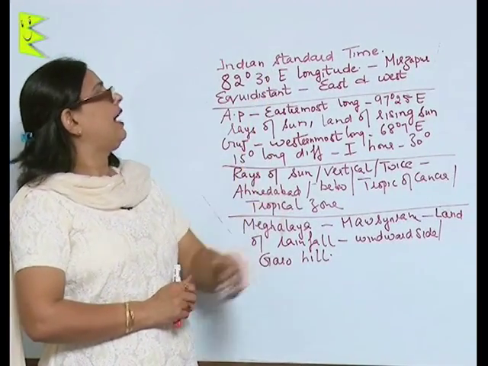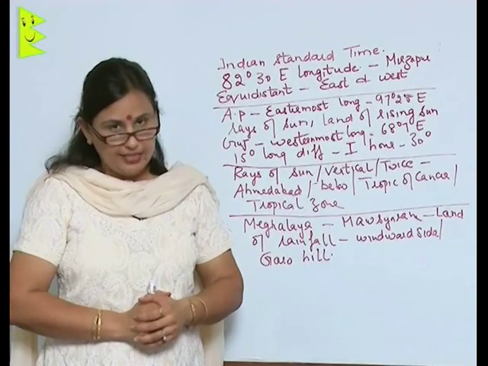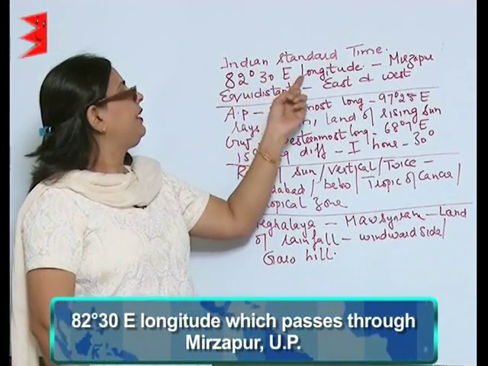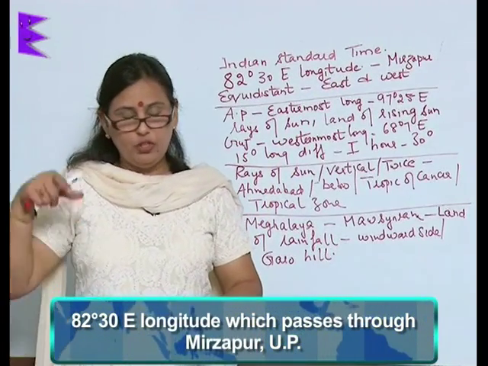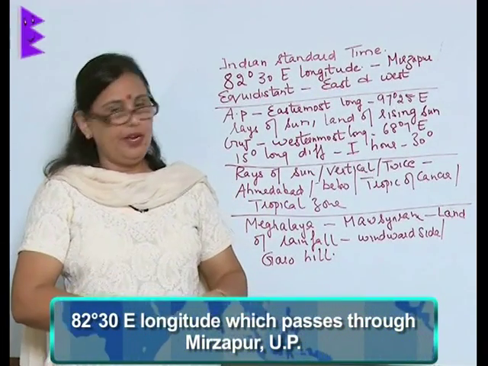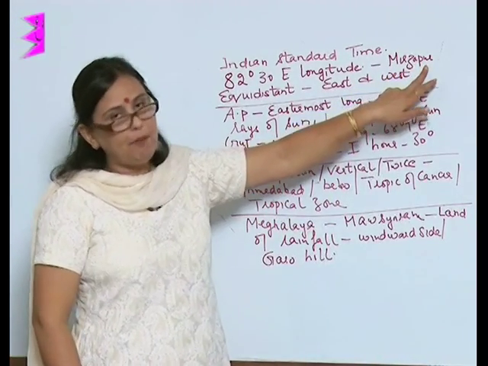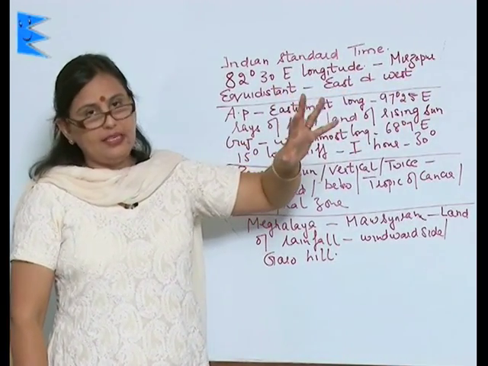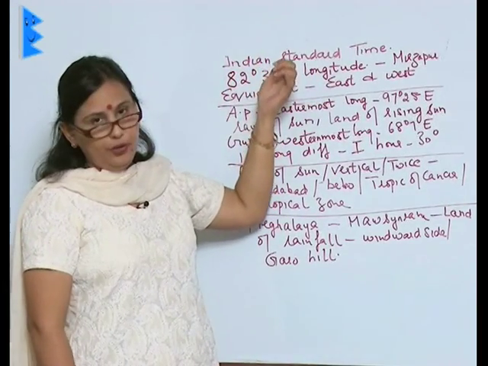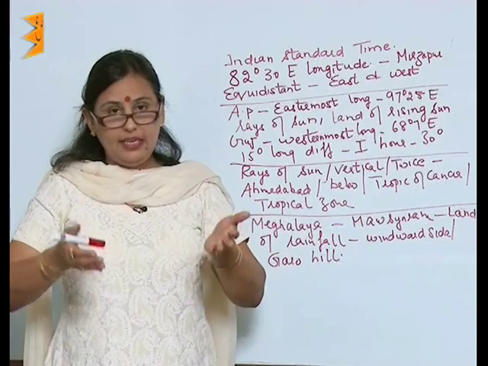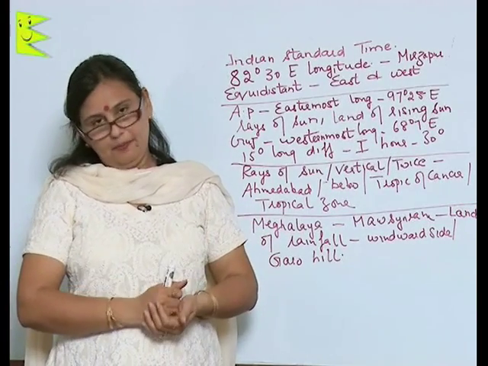The Indian Standard Time is calculated on the basis of 82 degree 30 east longitude, which passes through Mirzapur in UP. Now, why have we taken 82 degree 30 east longitude as the Indian Standard Time?